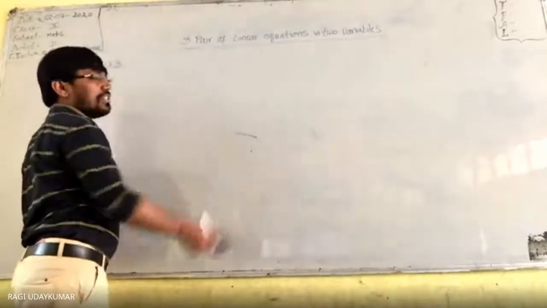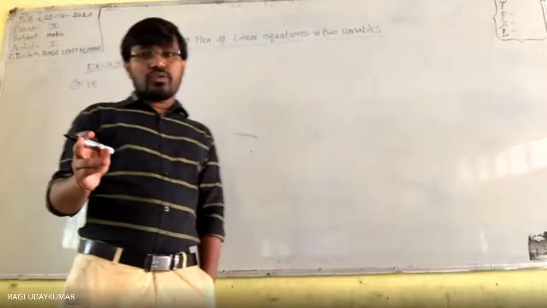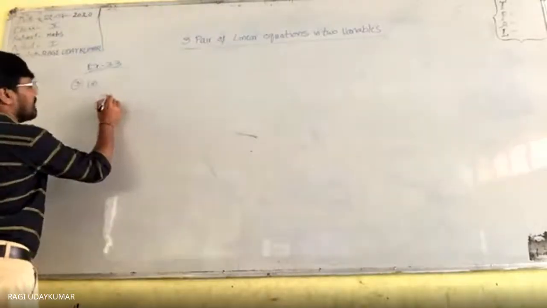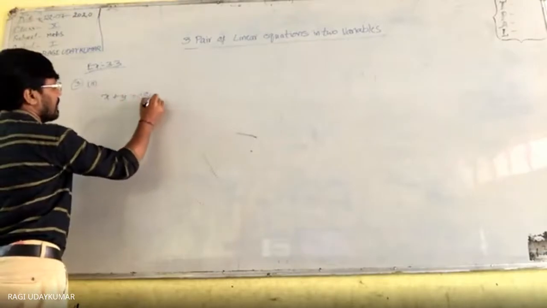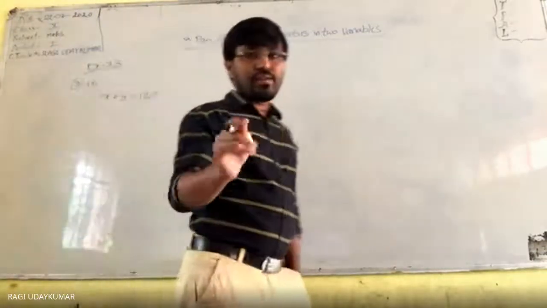Let us consider x and y are the two angles. As they are supplementary angles, their sum will be equal to 180 degrees. x plus y is equal to 180 degrees. One equation you got.